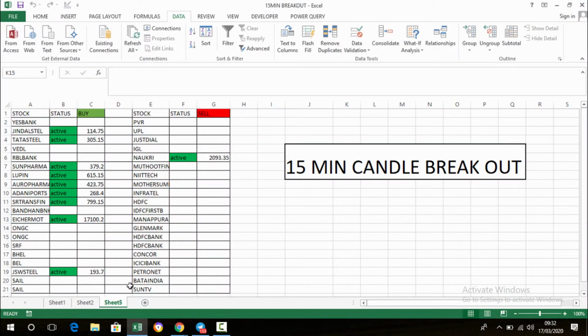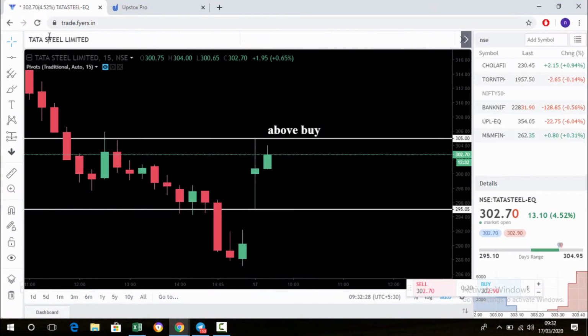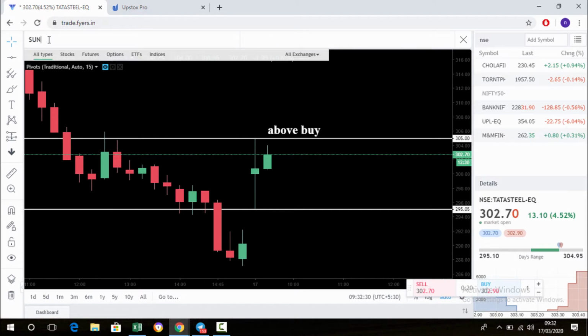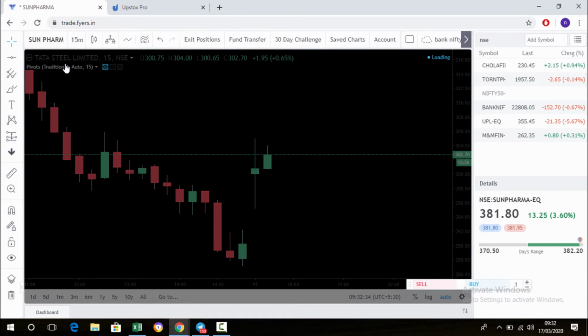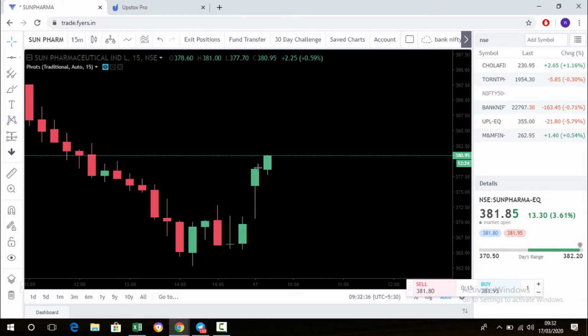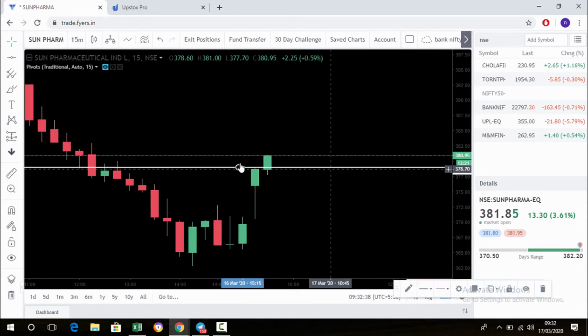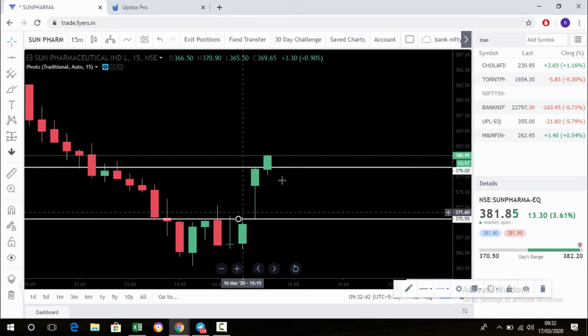Then Sun Pharma. Okay, it's already at the buy level. It has already broken the buy level, so it's a buy active.